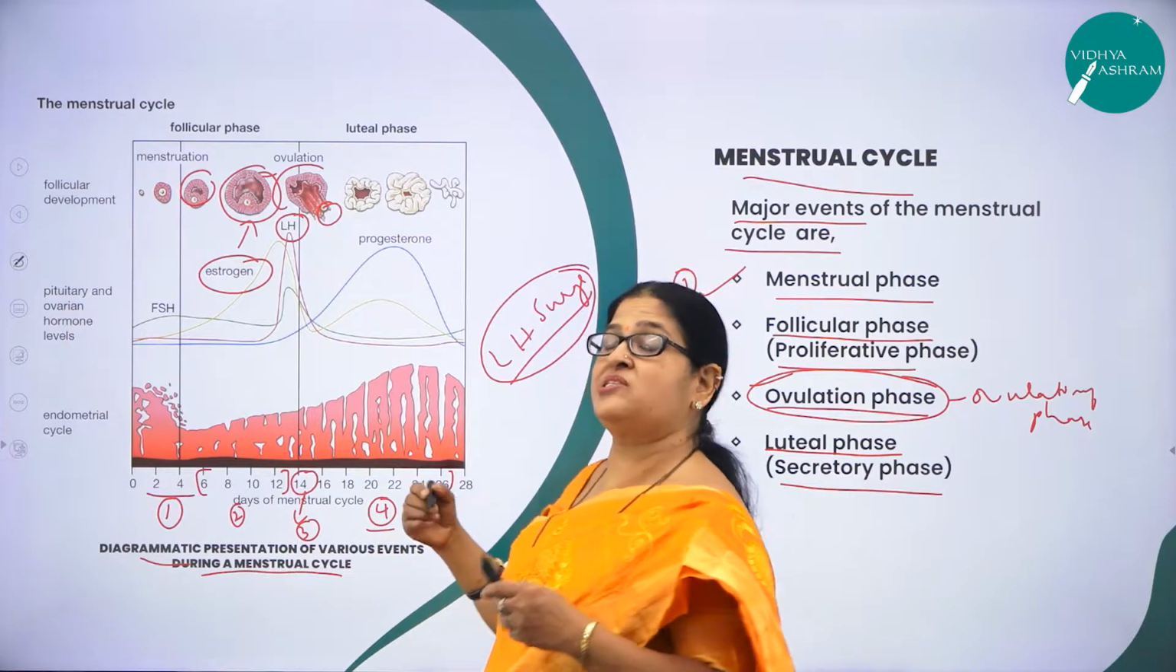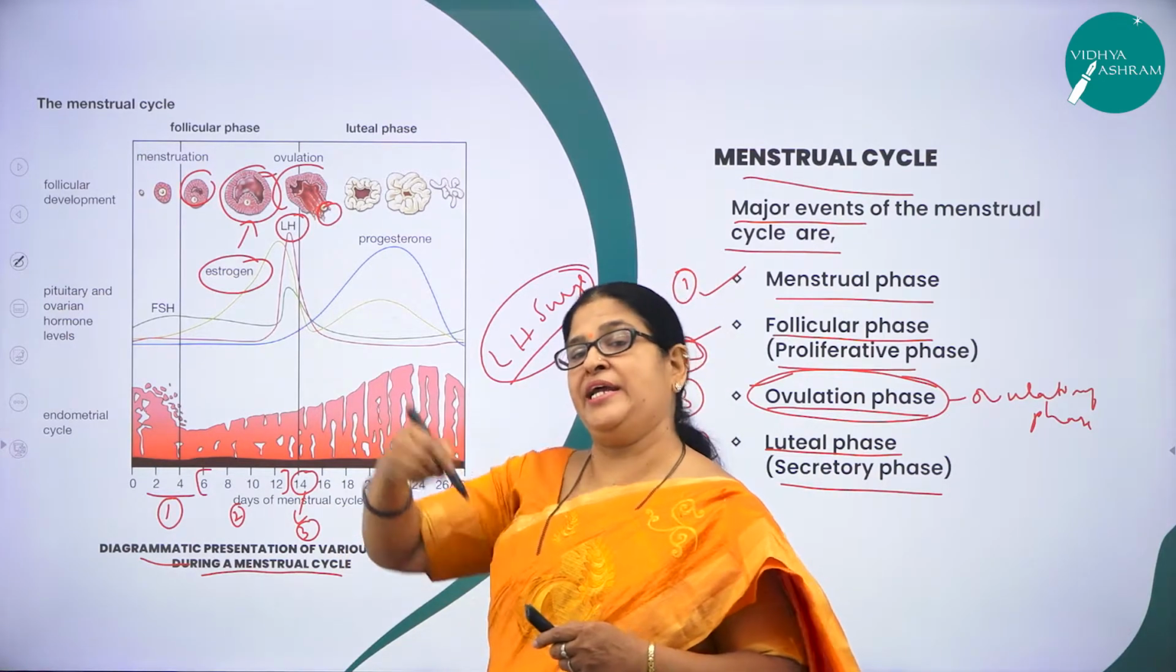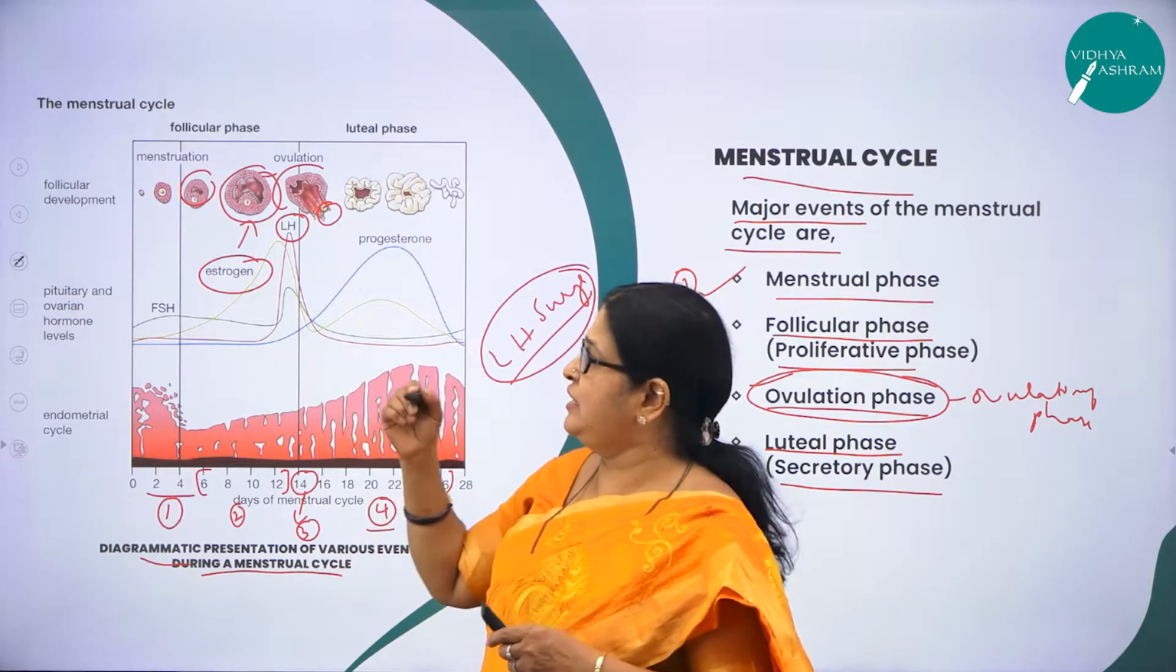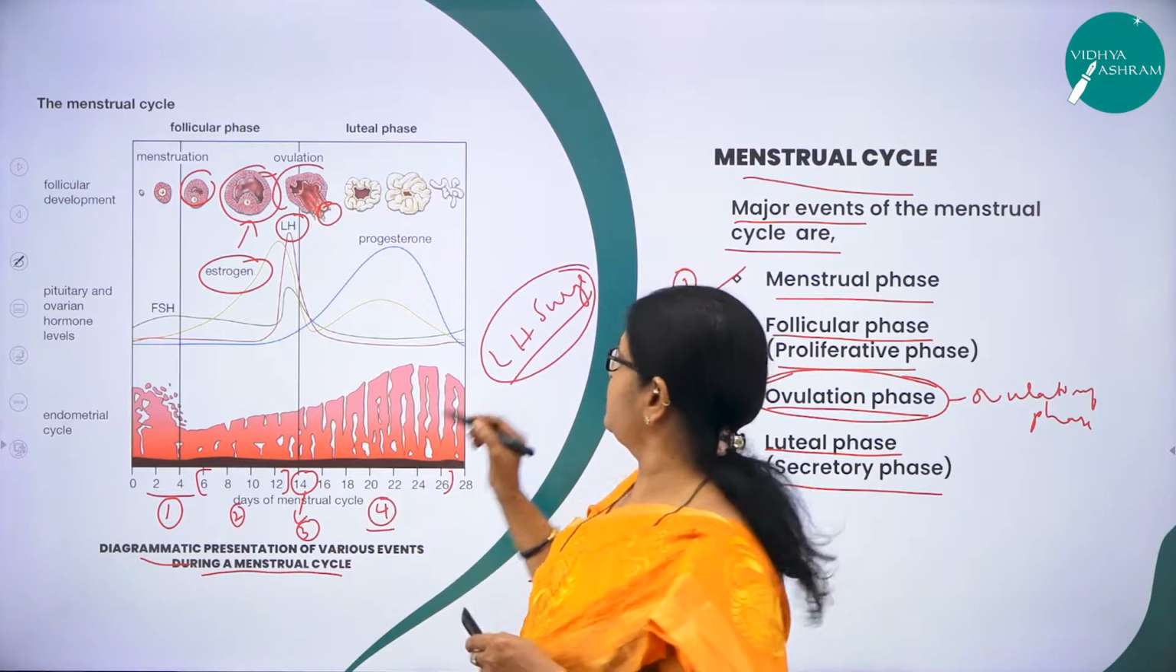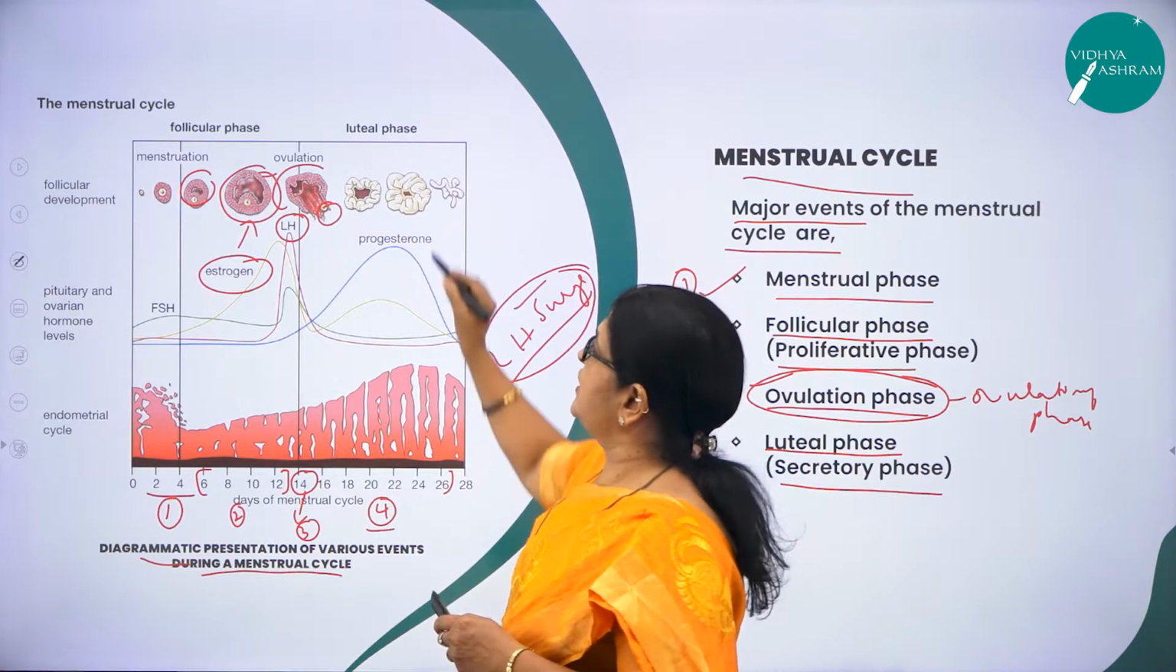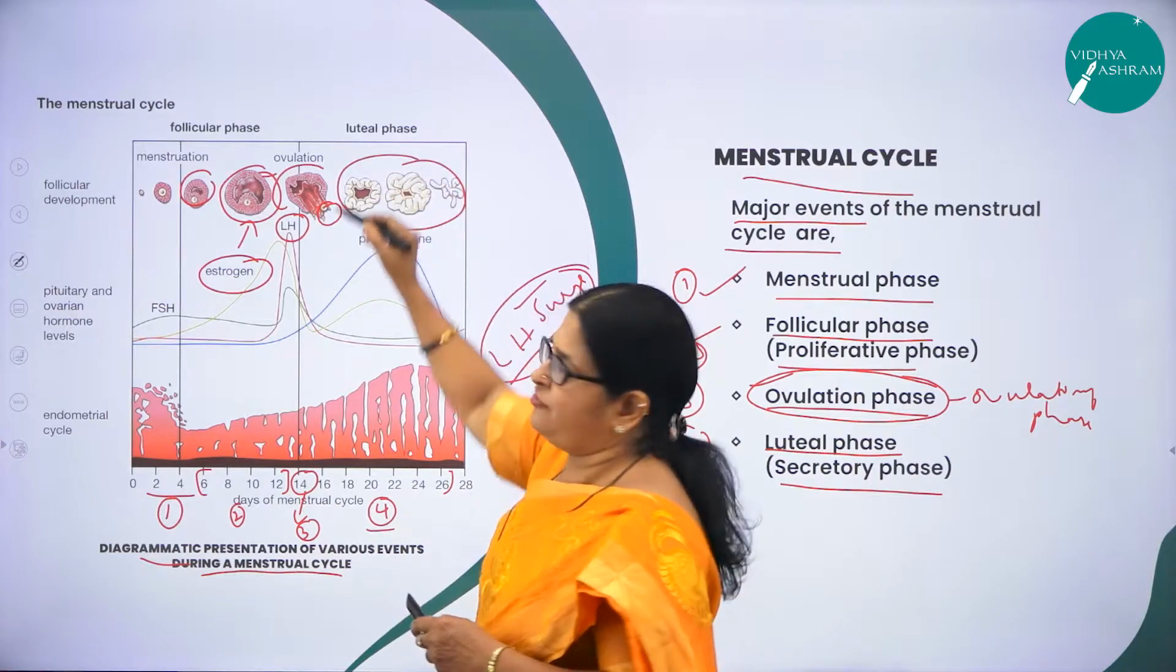So what is LH surge? LH hormone attaining the maximum peak or high level on the 14th day of the menstrual cycle is called LH surge. Thereon you can see the luteal phase.